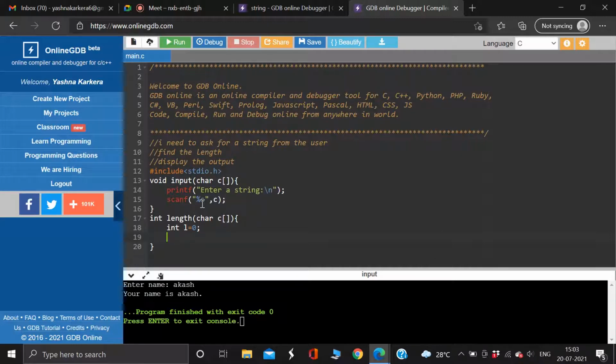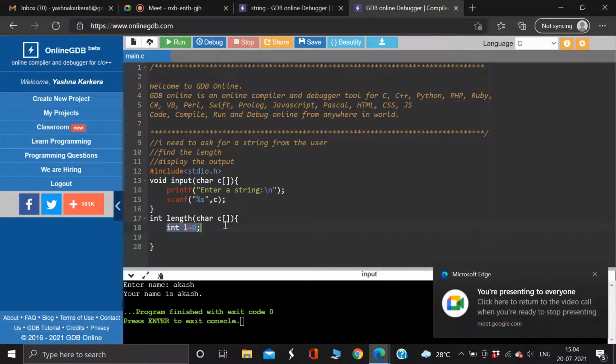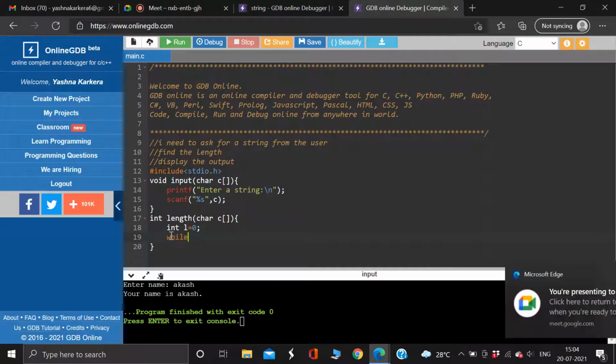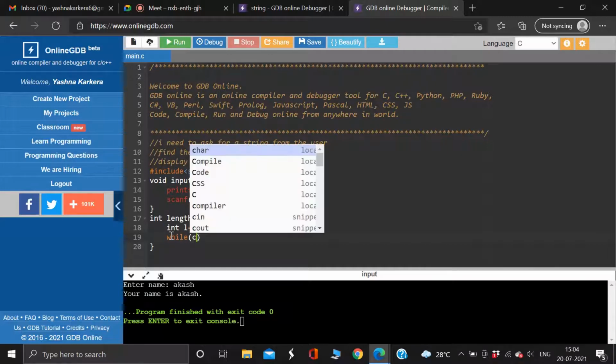But in case of for loop, we don't do that, right? So remember that when you are writing a while loop, you need to initialize first, write the test condition, then write the body of the loop, and then update the value. Is that fine? So as Tribhuvan said, I need to initialize it first. So I'm initializing it from 0. Okay. Now I'm writing a while condition.